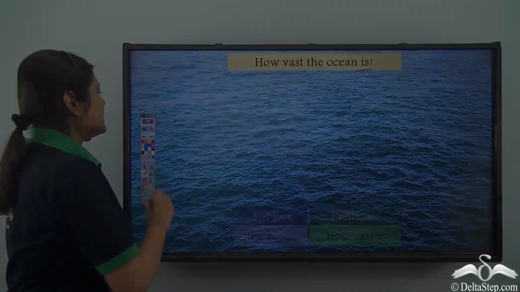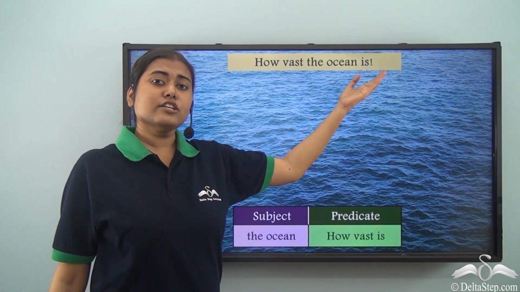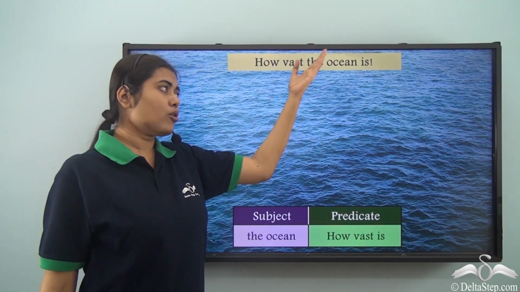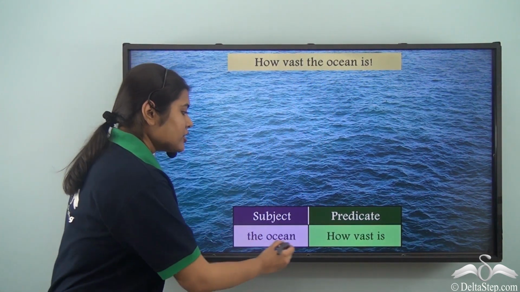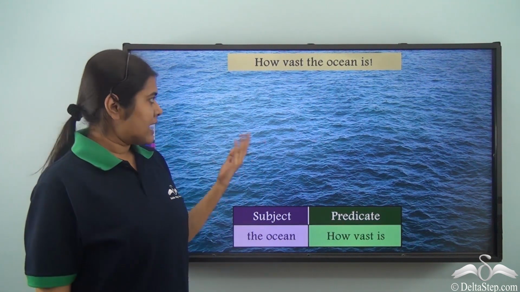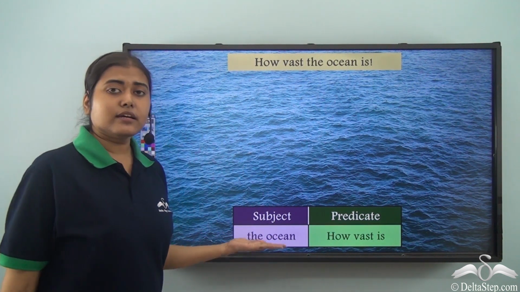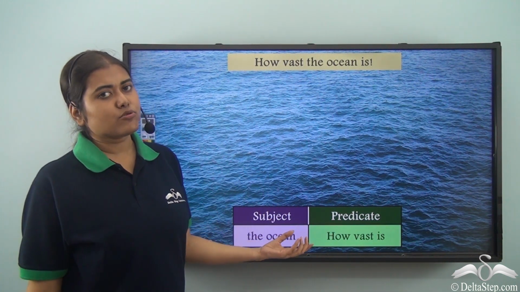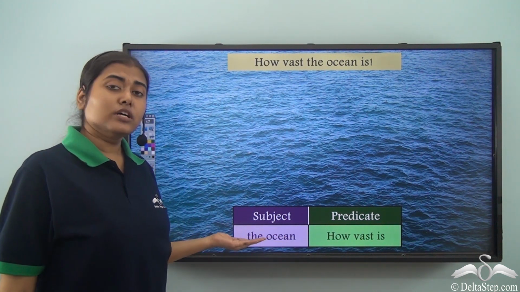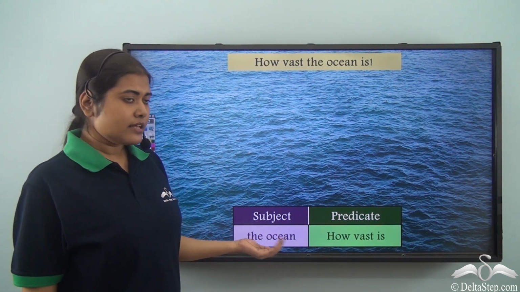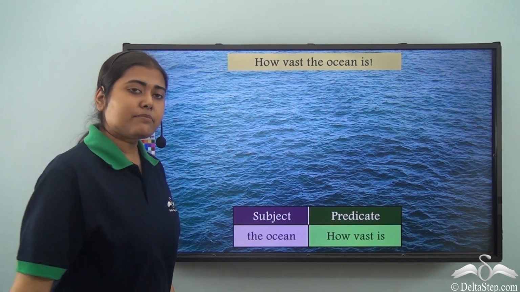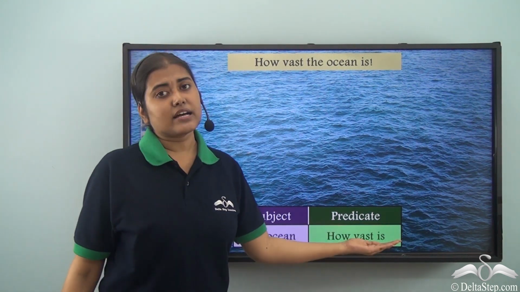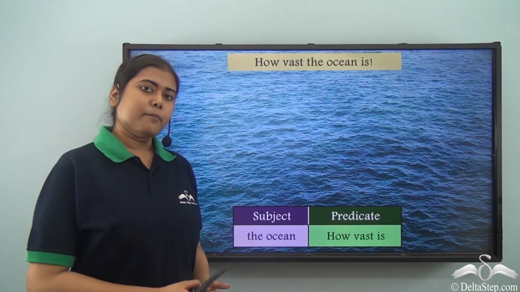So, is, the verb, is showing the state of the noun ocean. Therefore, the ocean becomes our subject. And as we know, the is the article modifying the noun ocean. Hence, we include the as well in the subject. So, the ocean becomes our subject and how vast is becomes the predicate.